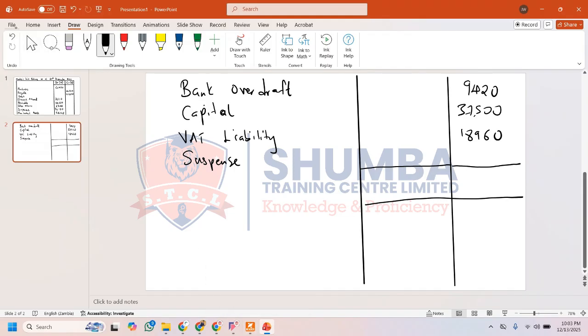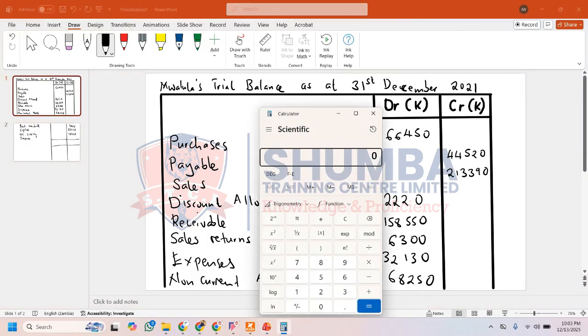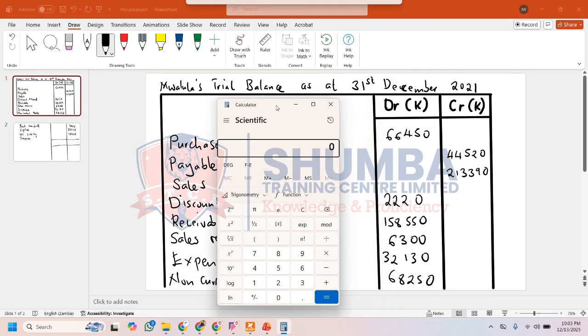So let's get to the first part of the solution. Right here, let's get our calculator. I like to do it on the screen while you are seeing how I am typing the figures. So let's start with the debit side.